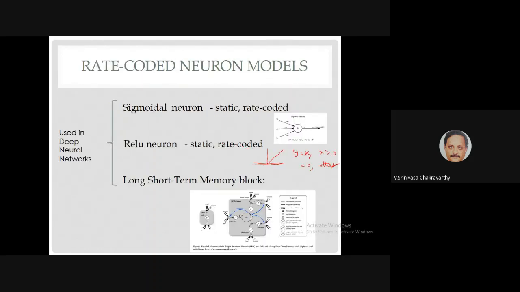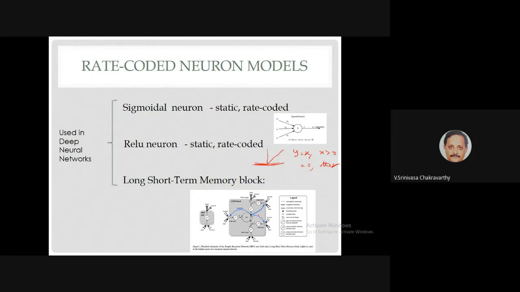Among rate-coded neurons, we have looked at the sigmoidal neuron and small variations of that. In deep learning literature, we also use something called the ReLU neuron, which is given by this function: y equals x for x positive, otherwise 0. And then there is also something called LSTM, a long short-term memory block, which is very complicated, with a lot of internal dynamics.